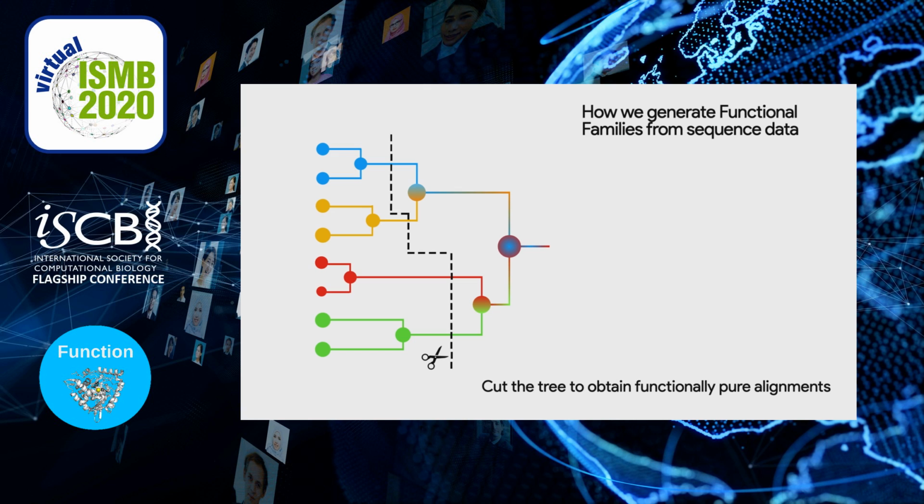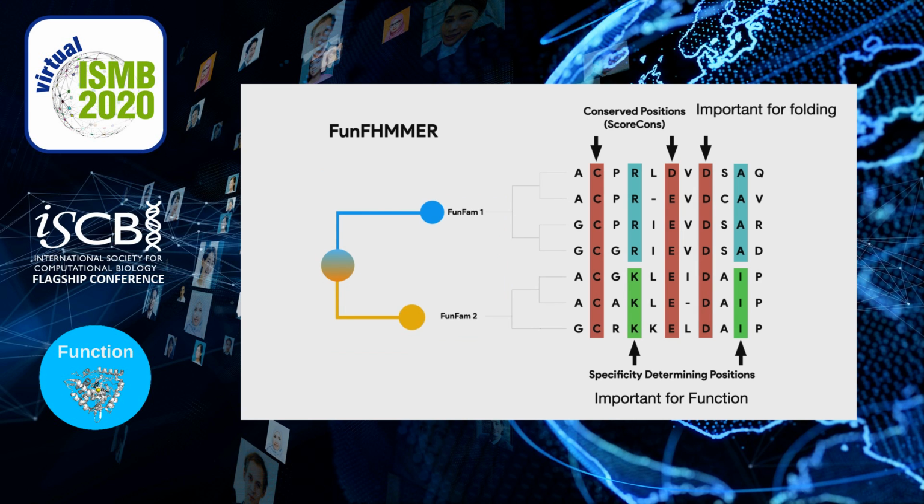And this cut is performed by a tool we call FunFamer. FunFamer looks at the presence of two different kinds of residues in our alignments. There are certain residues that are in conserved positions and are all the same for all the sequences, since they're really important for folding. And then there are others that we call specificity determining positions that are important to distinguish function. And we perform the cut at the boundaries between them.